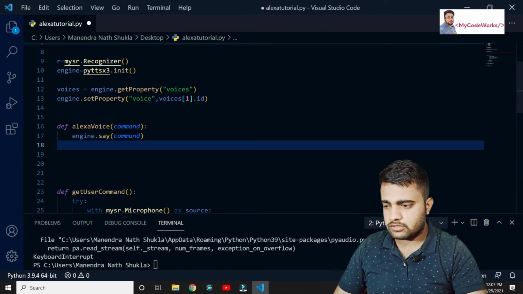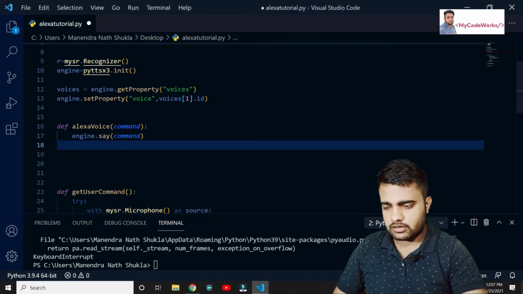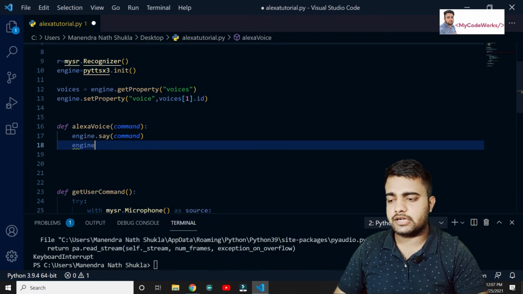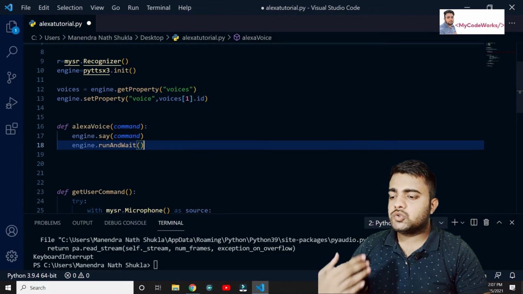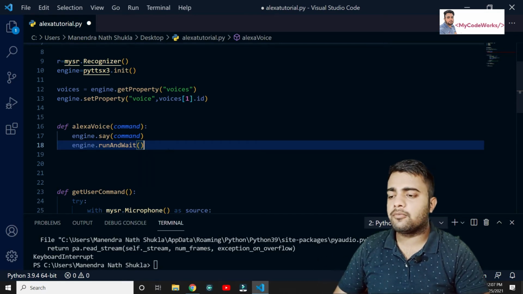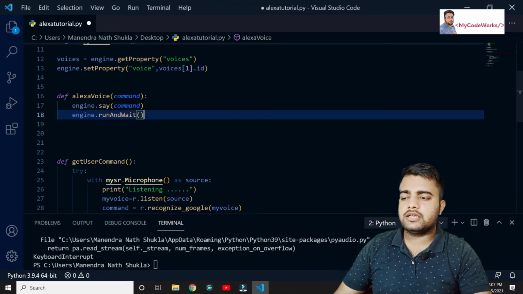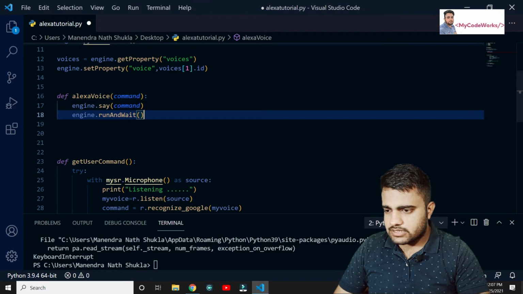So engine again, we are going to try runAndWait. We have the method called runAndWait, which runs until it completes the whole text, until it is able to read the command properly, whatever the user said. Thus, with these two lines of code, Alexa voice is going to say the things. Now let's check whether everything is clear or not.